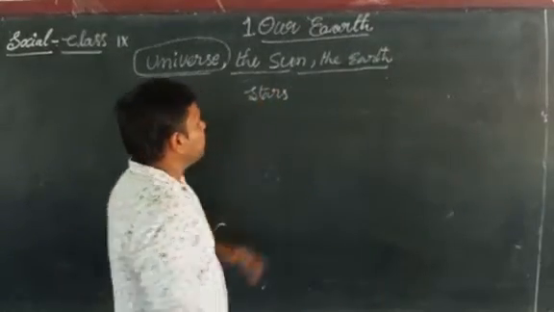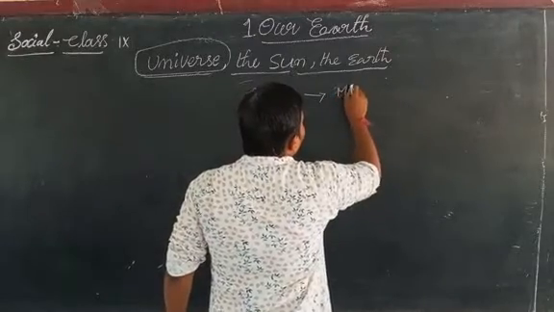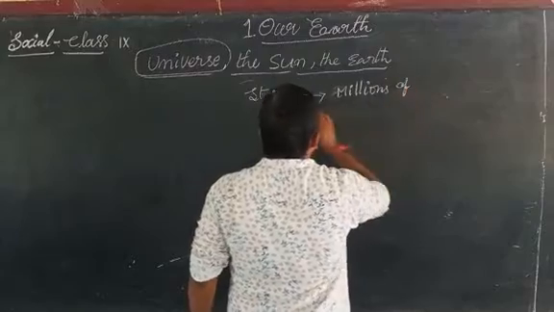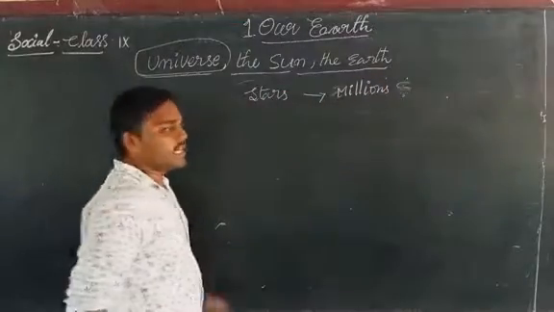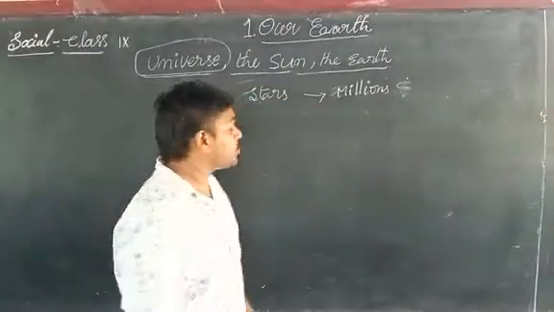There are millions of stars lying in space, like our sun.